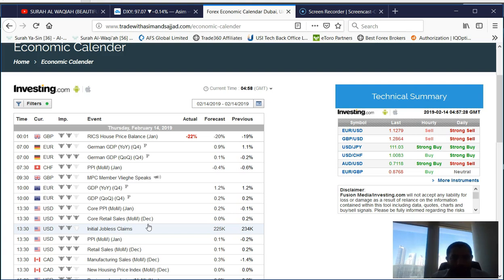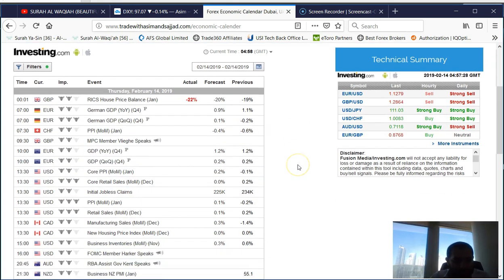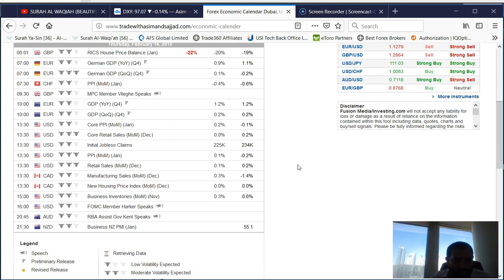Starting my analysis from the economic calendar, which is on tradewithasimandsajjad.com/economic calendar. We can see there are some really important events happening from the Eurozone with German GDP. From Swiss franc, we are expecting PPI MOM January. ECB members' speech is there. From Eurozone we have got GDP as well.